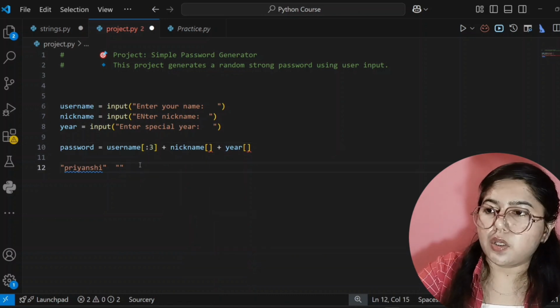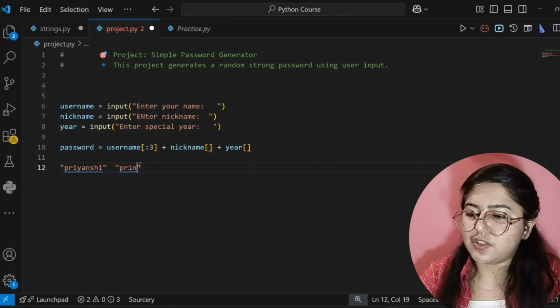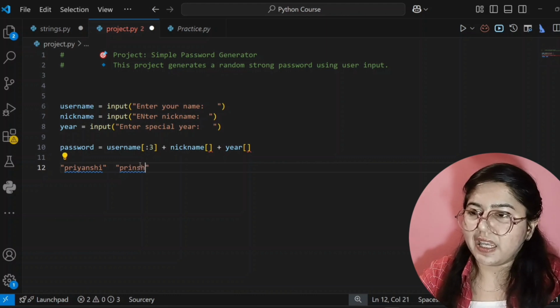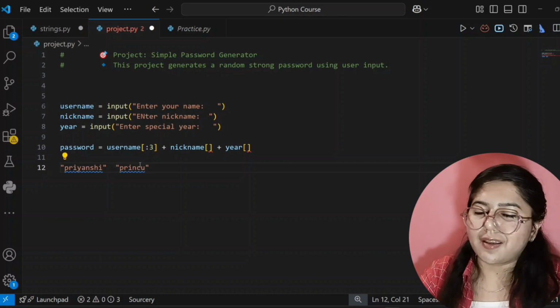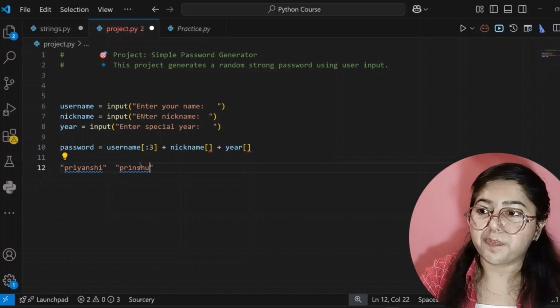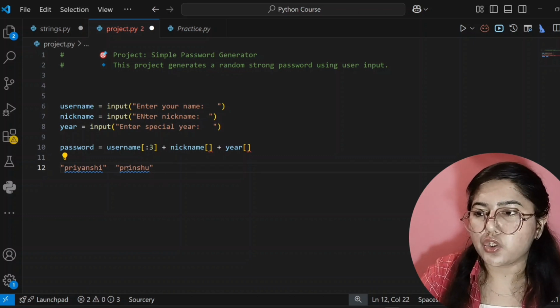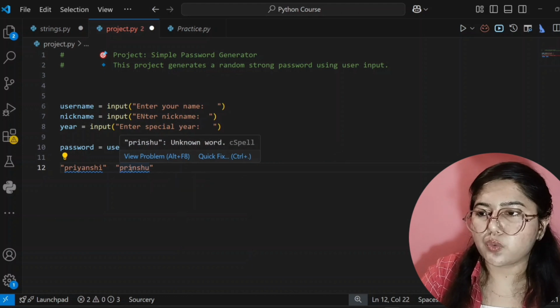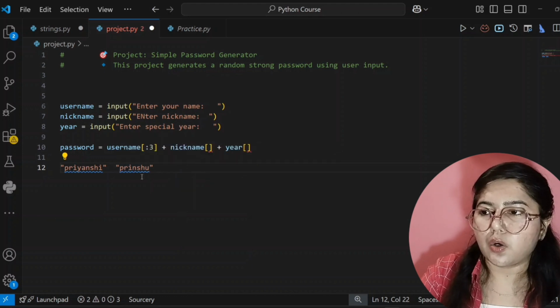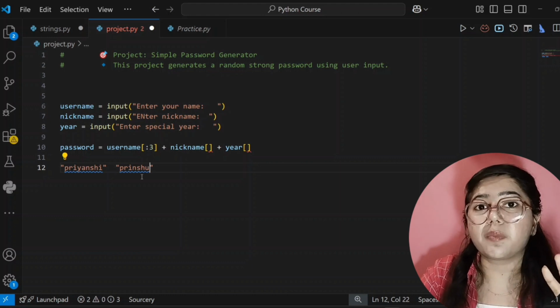Okay. So now for the nickname. If I write my nickname, that is Prinshu, or Princu, both is correct. But if I write here Prinshu, now I'm telling my code compiler that you do one thing. You only take starting 1, 2, 3, 4, only 4 characters from the nickname.